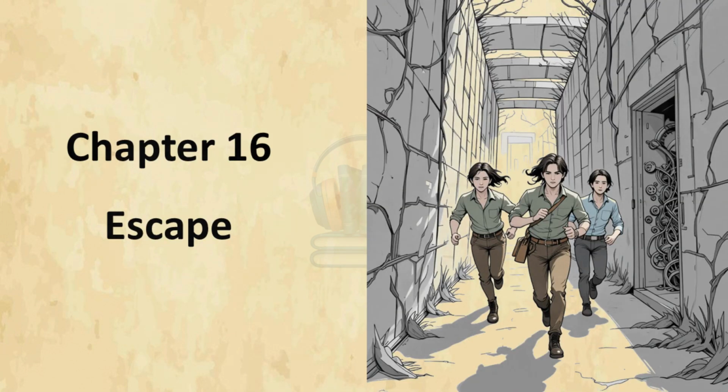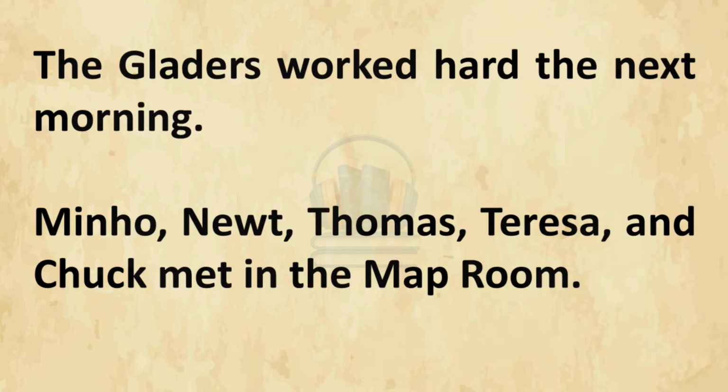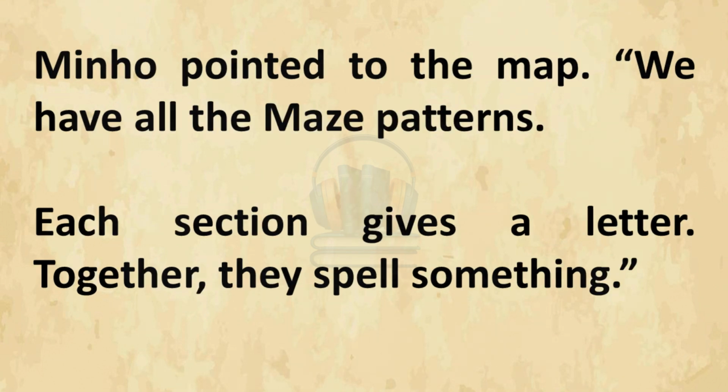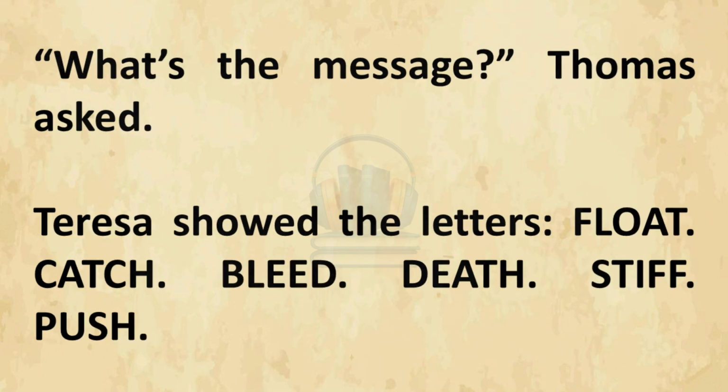Chapter 16. Escape. The Gladers worked hard the next morning. Minho, Newt, Thomas, Teresa, and Chuck met in the map room. Minho pointed to the map. We have all the maze patterns. Each section gives a letter. Together, they spell something. What's the message? Thomas asked. Teresa showed the letters. FLOAT, catch, bleed, death, stiff, push.